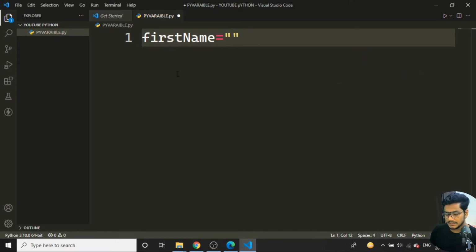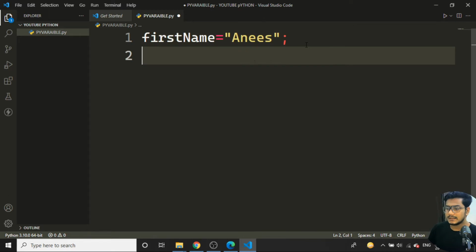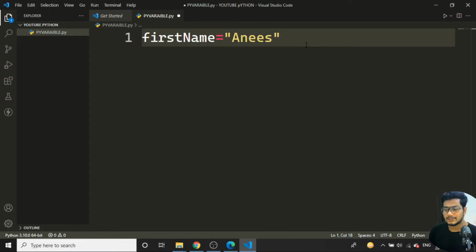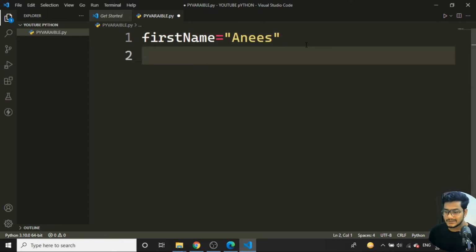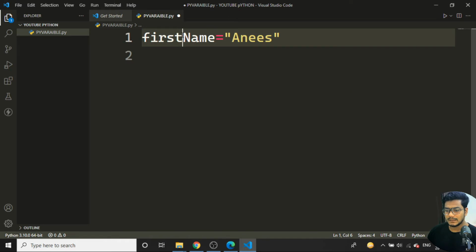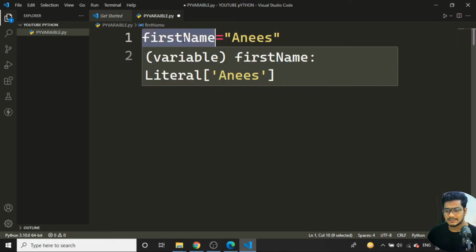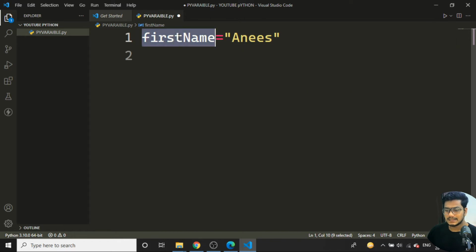I'll assign a particular name to the first name variable. If I enter it, sorry, there is no semicolon in Python. I have been working with Java, so I get the semicolon in my mind. See here, Anis is a value which I am storing into a variable, that is nothing but first name. The variable is first name.